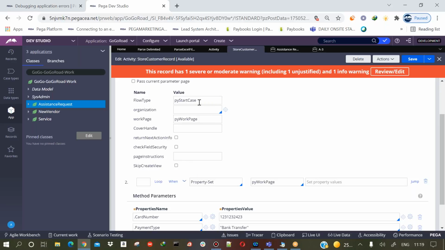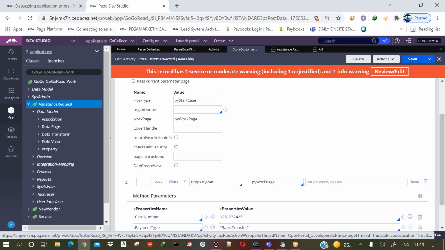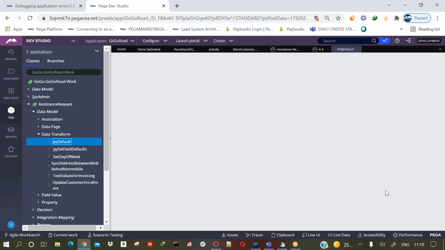Yeah, so you need to actually write the data inside this particular flow. That's what you need to do. If you go to data model and the data transform, I believe we'll have one initial data transform called py default, which we discussed before, right? I believe you can append here, you can add your information here.